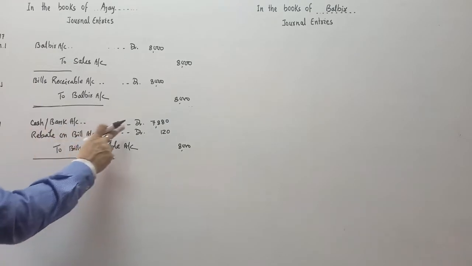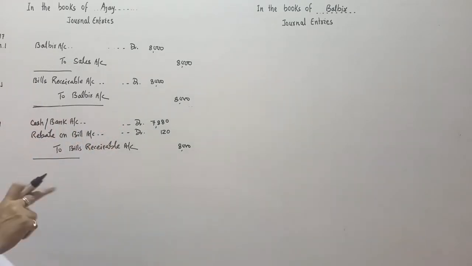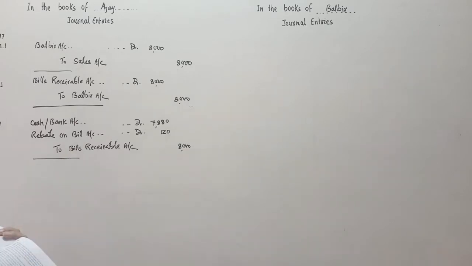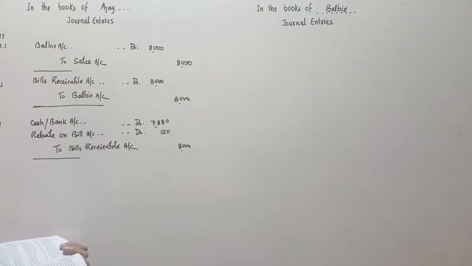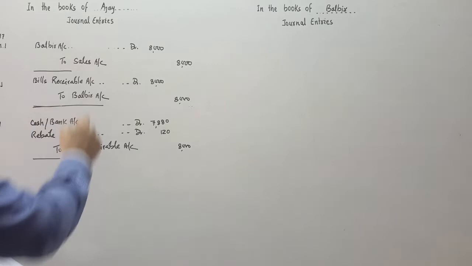So cash account debit, rebate on bill account debit. This rebate is debited because from the drawer's point of view it's an expense. To bills receivable, which goes out. The narration will be: being amount of the bill received 1 month before the due date and allowed rebate at the rate of 18% for 1 month. Is it clear?